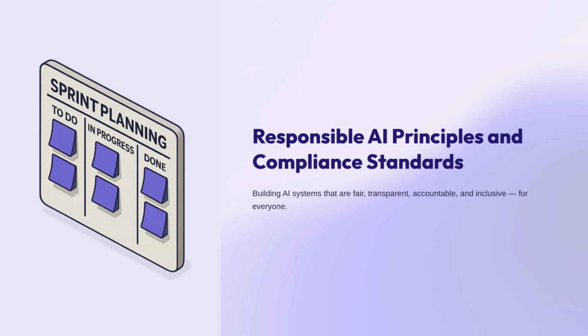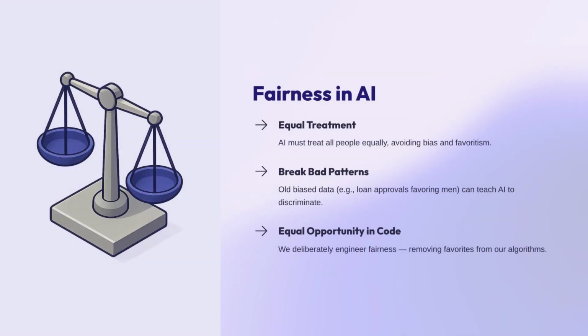So now that we have mastered the idea that fairness is about removing favorites, you might be wondering how we make sure the AI explains why it made a certain choice. Well, that brings us right into our next step, which is transparency and explainability. This brings us to transparency.